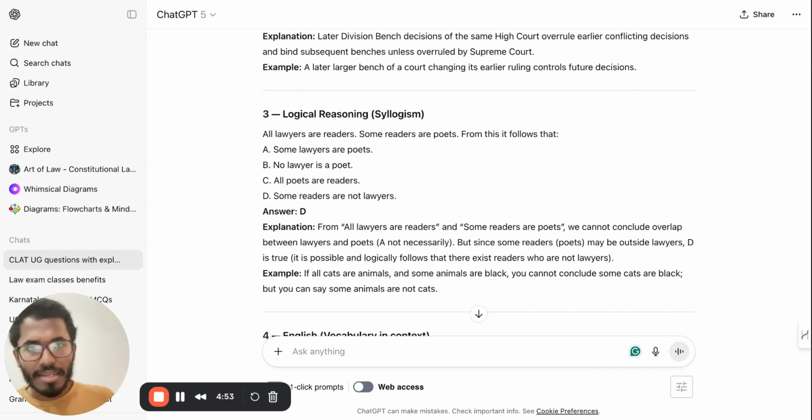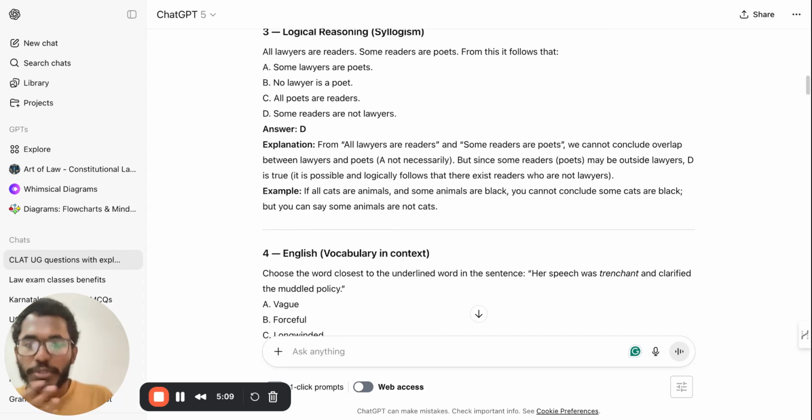All lawyers are readers, some readers are poets. From this, it follows that what? Some readers are not lawyers, some lawyers are poets, no lawyer is a poet, all poets are readers. Syllogism based question. Some readers are not lawyers. See, option D is the answer.